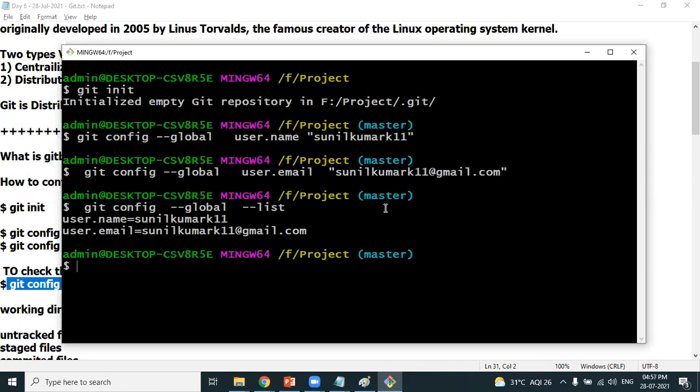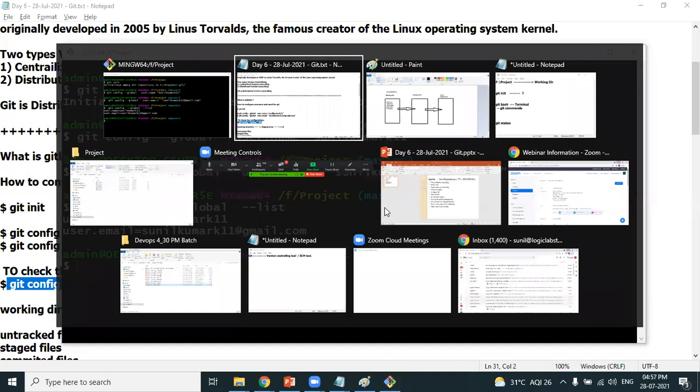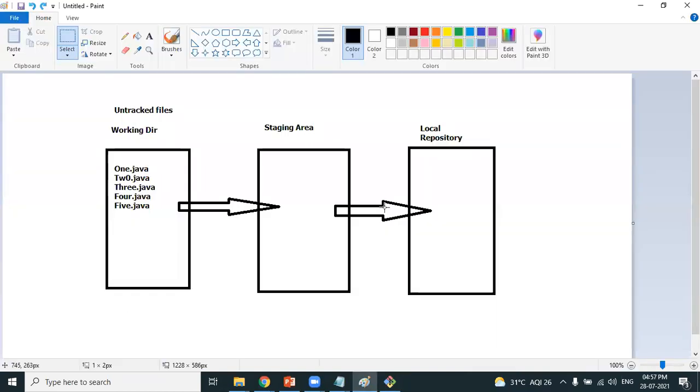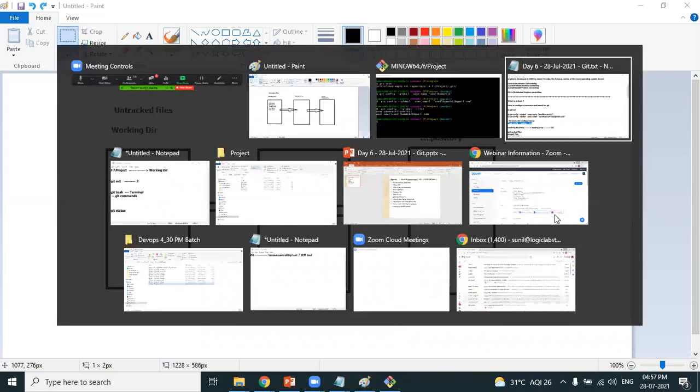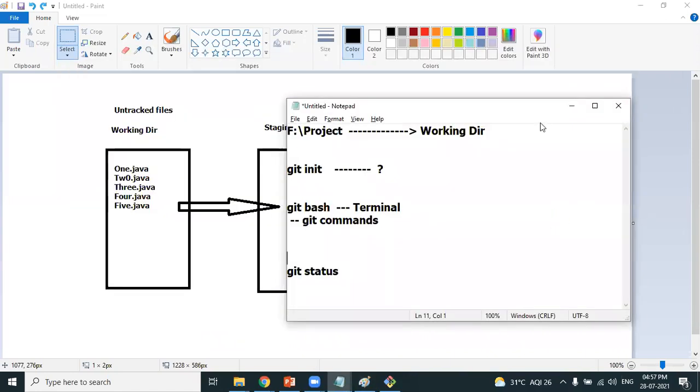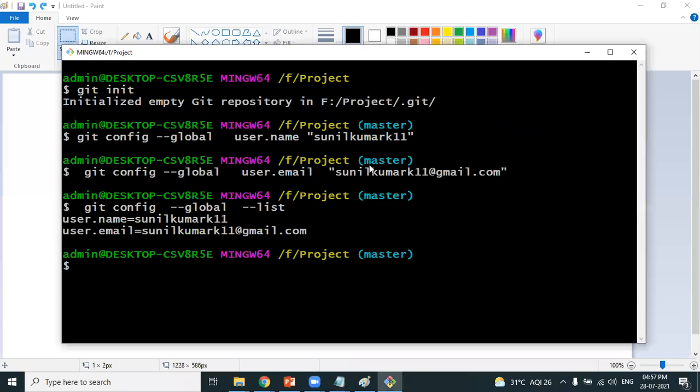Git configuration is done. Now, what's the responsibility of a developer? How many files has the developer created? Sabarish, how many files has the developer created? The developer has created 5 files. By default, every file is considered an untracked file. If you want to confirm whether it's an untracked file or not, we have a command called git status.